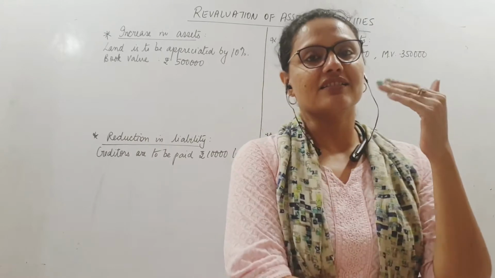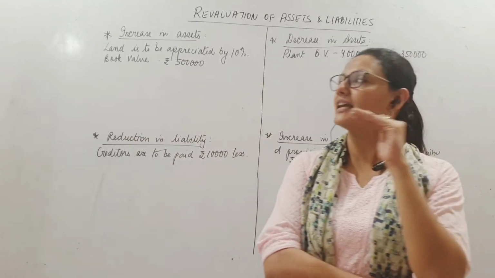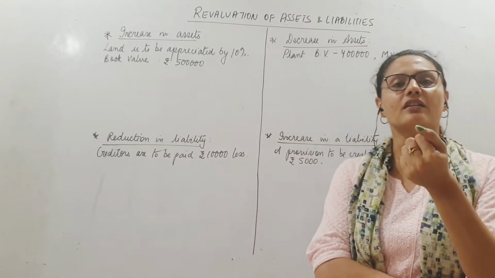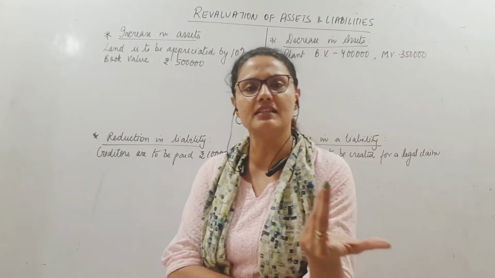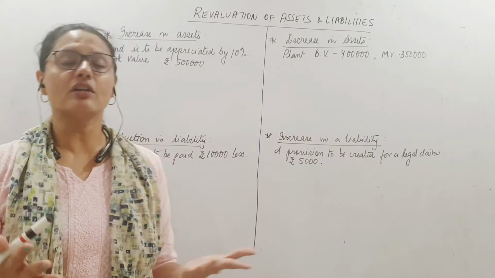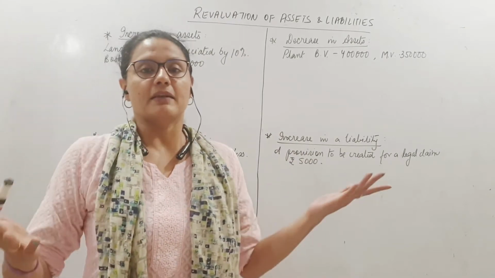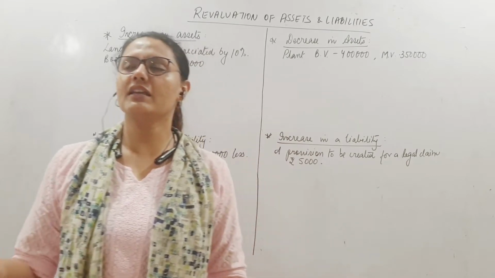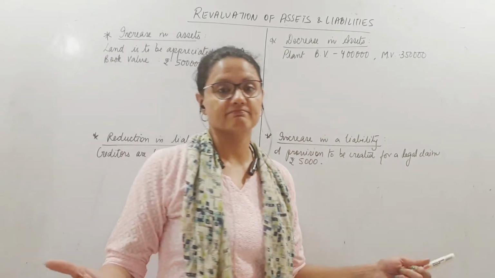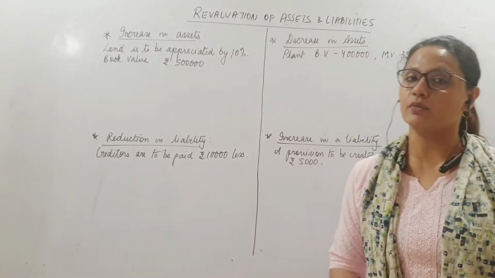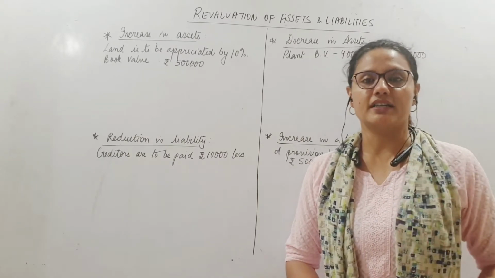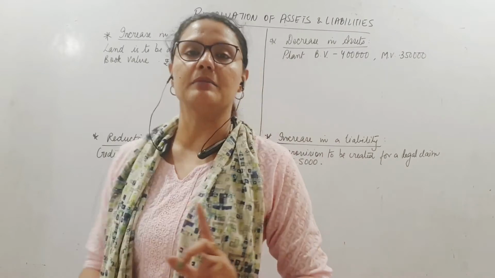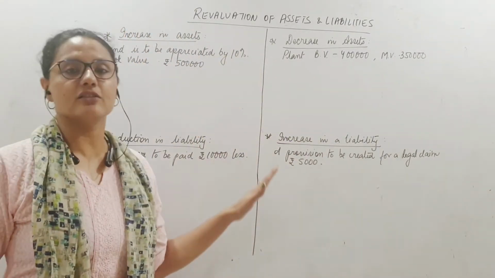Now, here we are supposed to understand that the capital of the firm is to be valued correctly, and capital is what? The difference between assets and liabilities. If my assets and liabilities are not valued correctly, my capital is wrong. Capital is wrong. Either the new partner gains or the old partner gains. Someone will gain, someone will lose. To avoid that, we need to bring the assets and liabilities to the correct values.